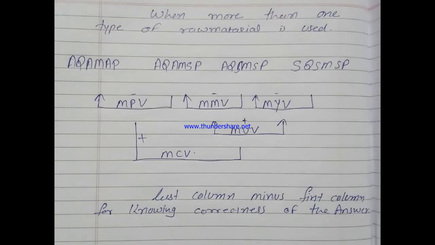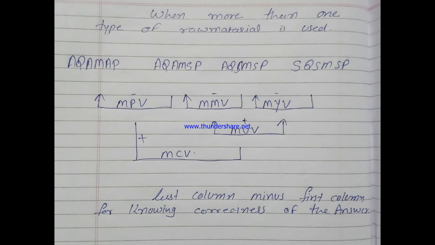Now these slides help you solve the problem regarding material cost variance when a factory is using more than one kind of raw material. Here we have prepared 4 columns: the first column is AQAM AP, the second column is AQAM SP, the third column is AQSM and SP, and the fourth column is SQSM and SP.